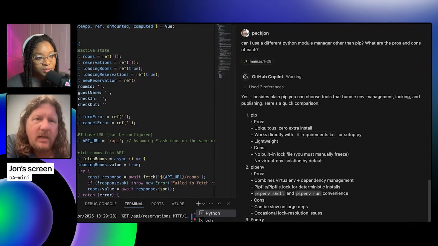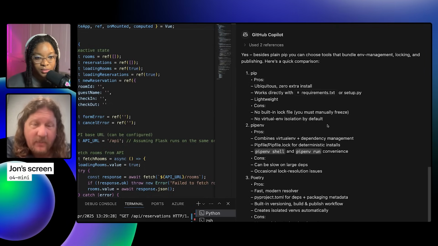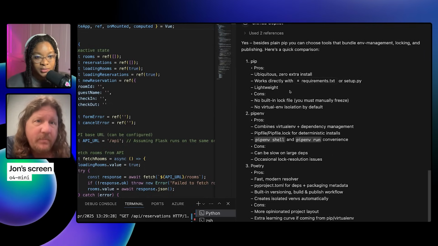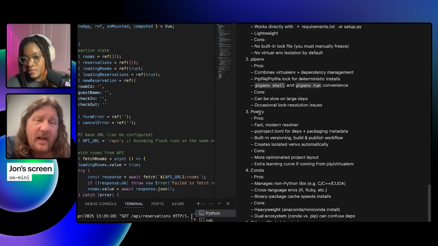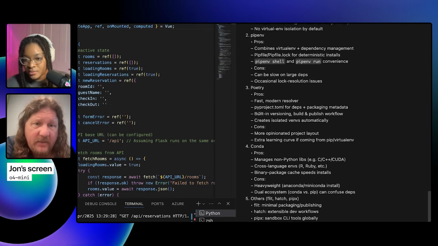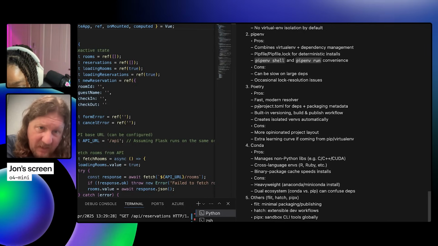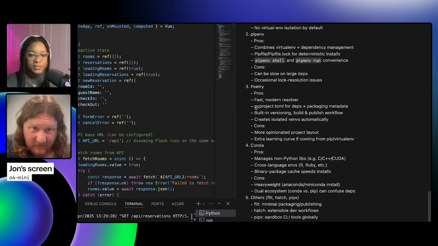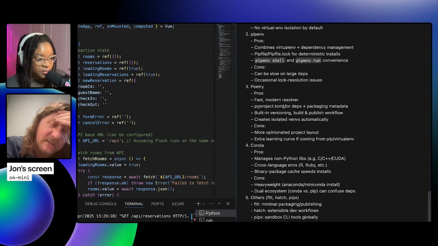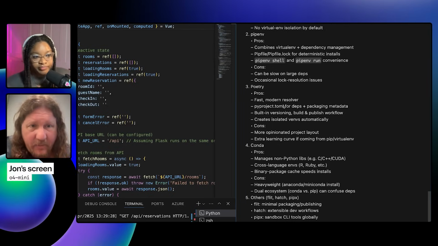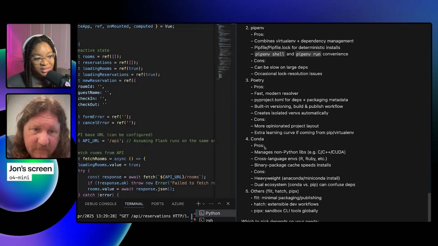It's giving me some good, complete answers now that I've prompted it the right way and really told it what I was trying to do. Pip and poetry. I have heard of poetry and I have not made use of that yet, sadly. I'm told it's faster, which they call out here too. And it does those pyproject.toml files, so a little more specific and well defined for what packages you're going to want to have. Wow, so many options.